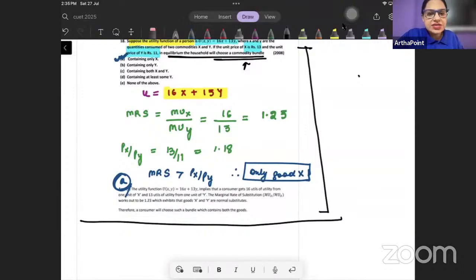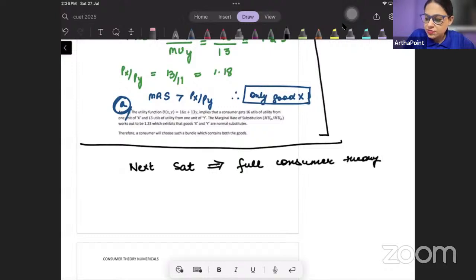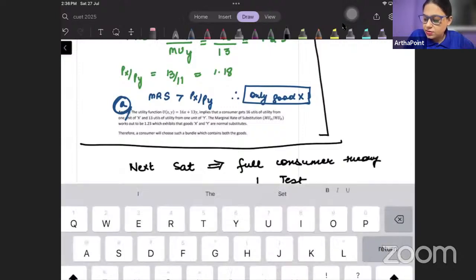As I have already announced on the group also, next Saturday there is going to be a full consumer theory test based on CUET pattern.